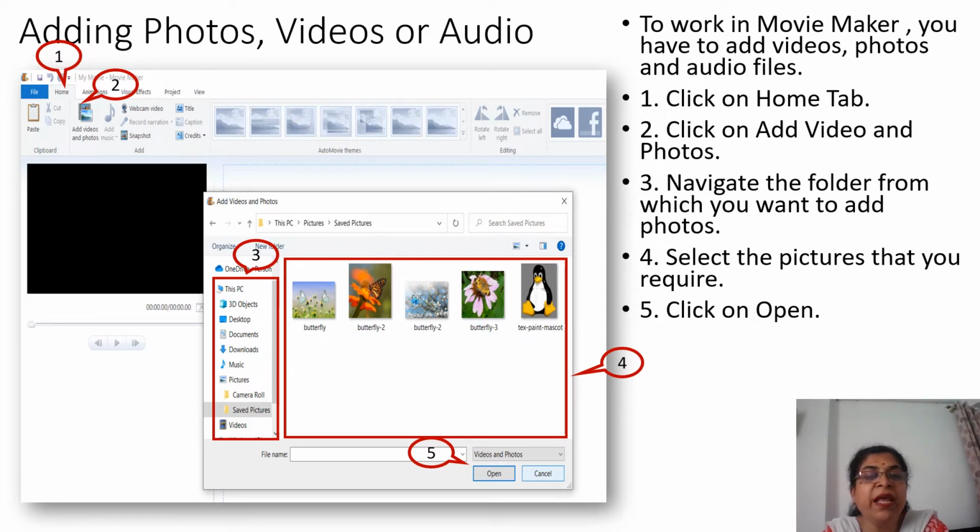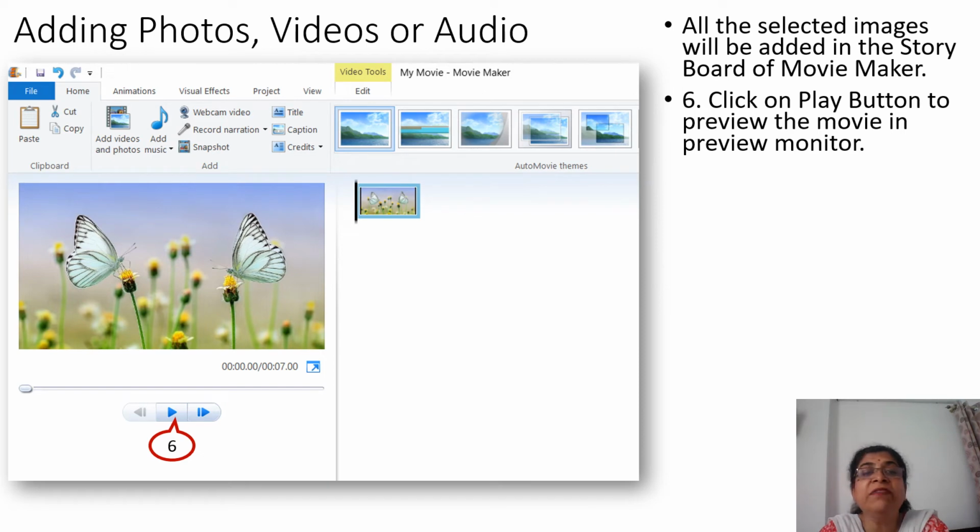So what will happen next? See, I have selected this butterfly picture. All selected images will be added to the storyboard of Movie Maker. This is the storyboard area. Here also it gets added, and here you can see the preview of it. Correct. And if you play, it will show you the preview.